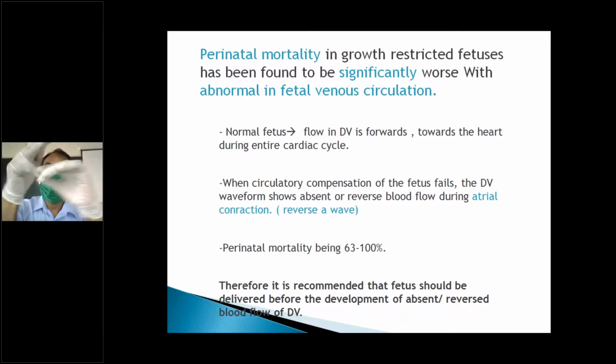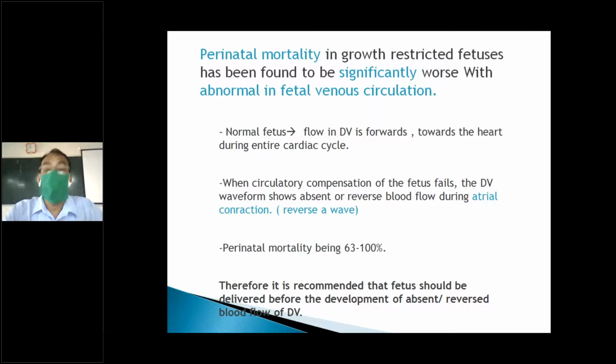If there is decreased flow to the baby, particularly, the majority of the circulation the baby gets is from the ductus venosus, which connects the liver to the inferior vena cava and supplies blood to the heart. If there is reversal or absent flow, that means the baby is asphyxiated. The baby should be delivered very promptly.